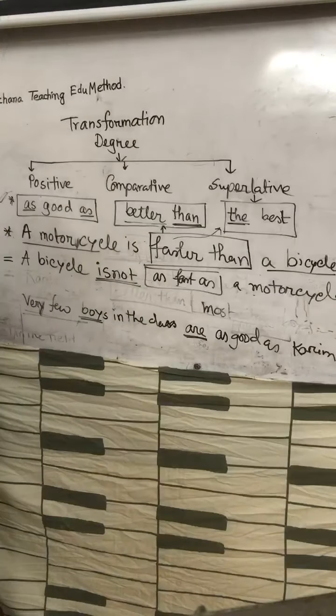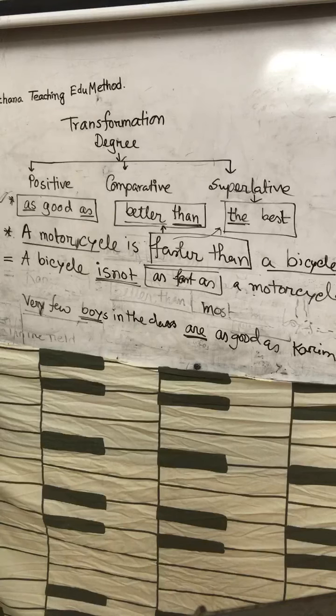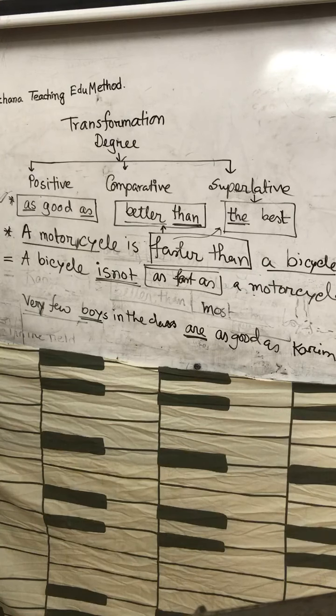So we have some homework today. Please write down in your copies. Number 1, Cox's Bazar is the longest sea beach in the world.